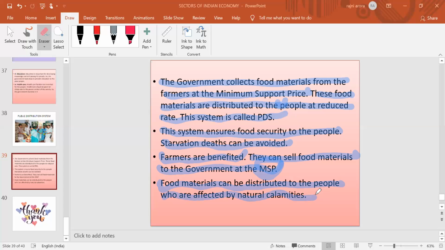After that, on the opposite side, food material उन लोगों को भी distribute किया जाता है which are mainly affected by natural calamities. कि अगर in an emergency economy में कोई situation आती है, in that case these kinds of food material can also be provided to all those people. So this chapter is completed now.